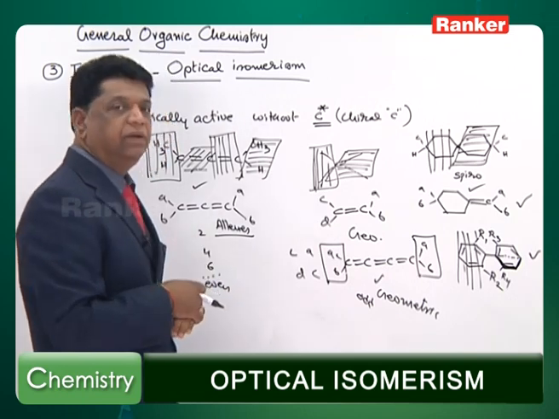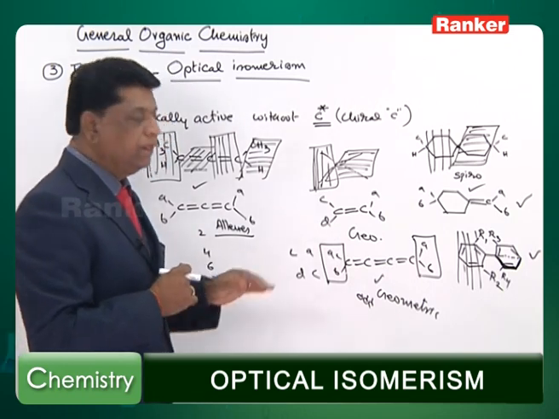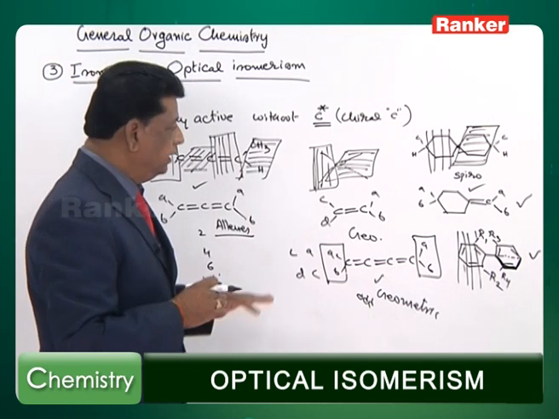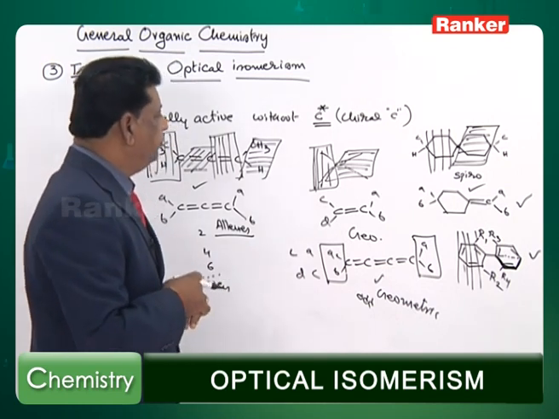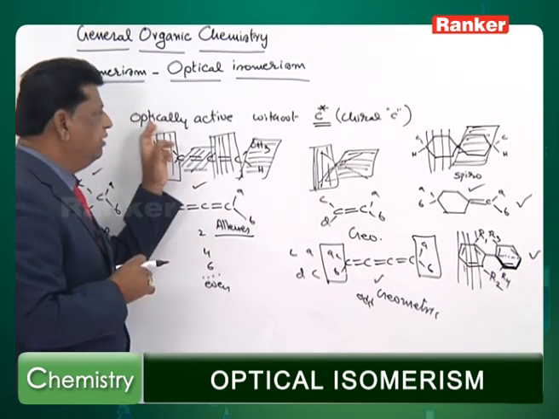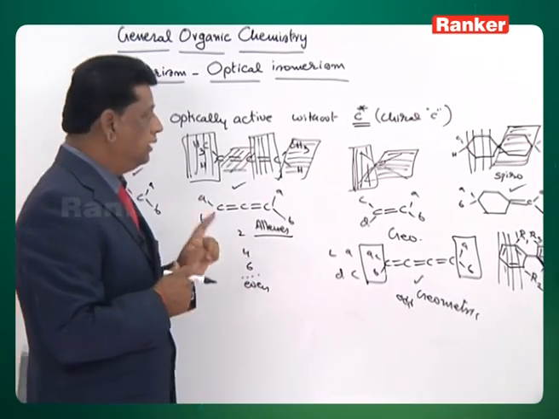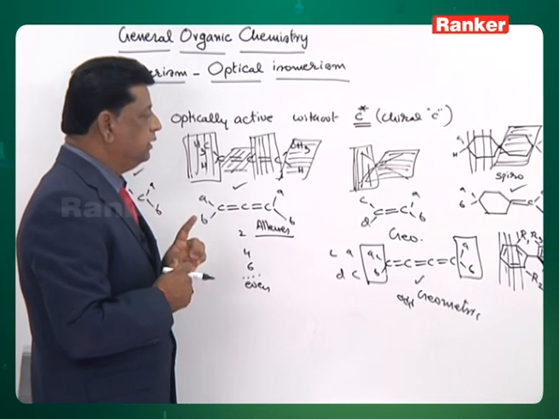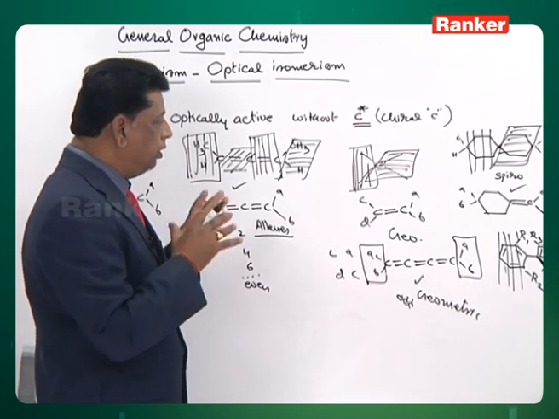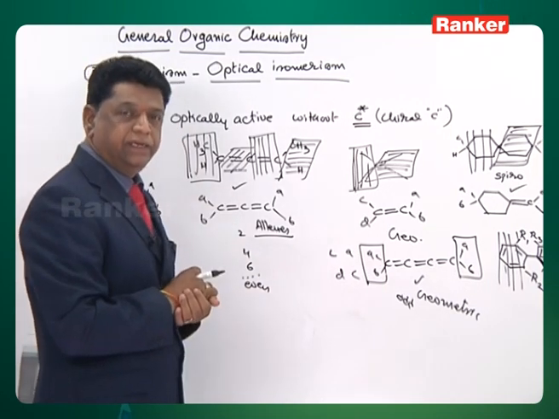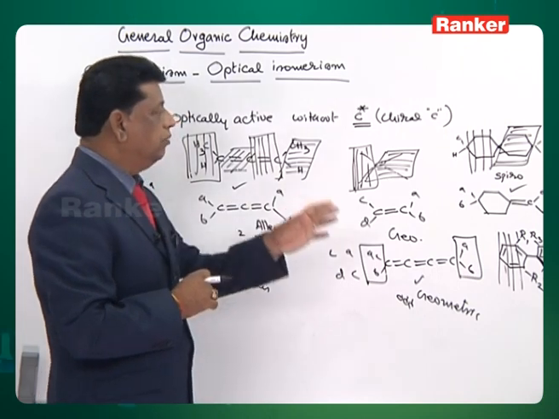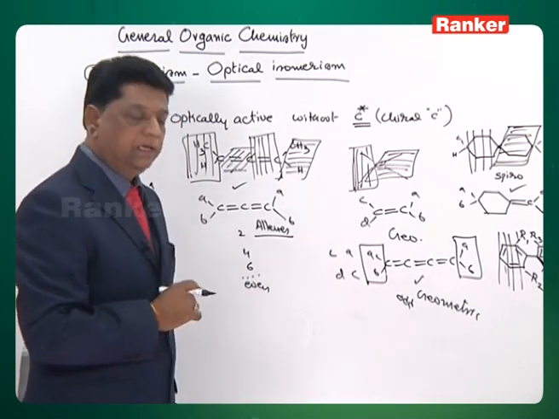Actually symmetry elements, if you take up details, we'll take that later, but it is not necessary to have a chiral carbon. The compound should be chiral, not the chiral carbon or the chiral nitrogen. The element is not necessary, but the molecule should be in such a way it is asymmetric. Then the compounds are going to show the optical isomerism.